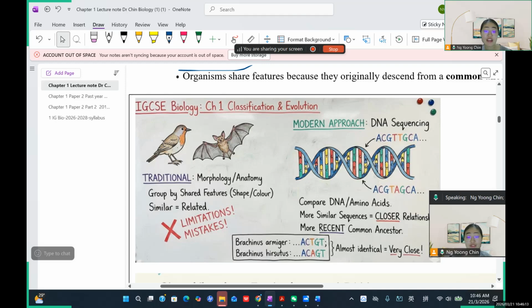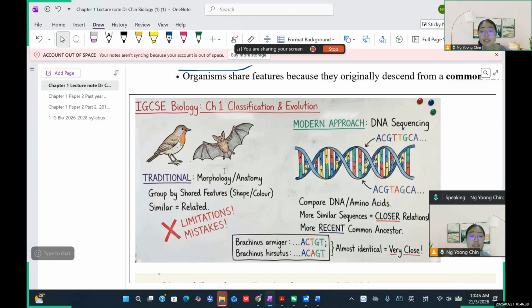The bird has feathers, but the bat doesn't have feathers, just fur. So even though both can fly, due to the difference in external features, we can assume that they might not come from the same or a similar ancestor. So this is morphology, which is observing by your eyes their external body features.